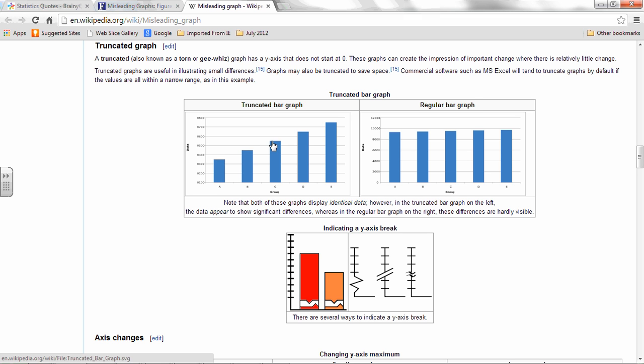Sometimes we want to exaggerate the difference, but it's important, like they say here, to show a break in the graph, so that allows the user to understand that we're demonstrating the differences between the items. Okay?